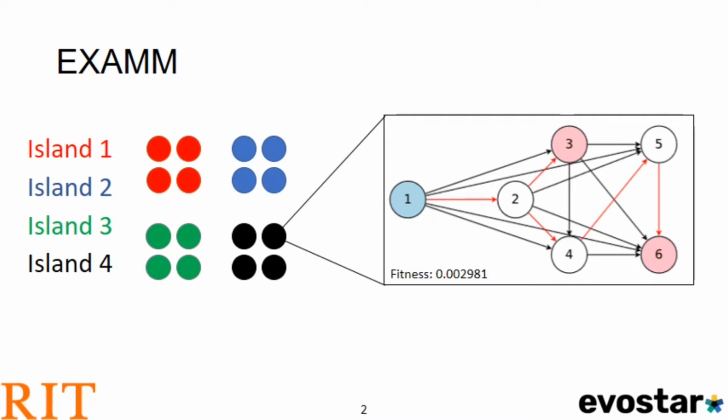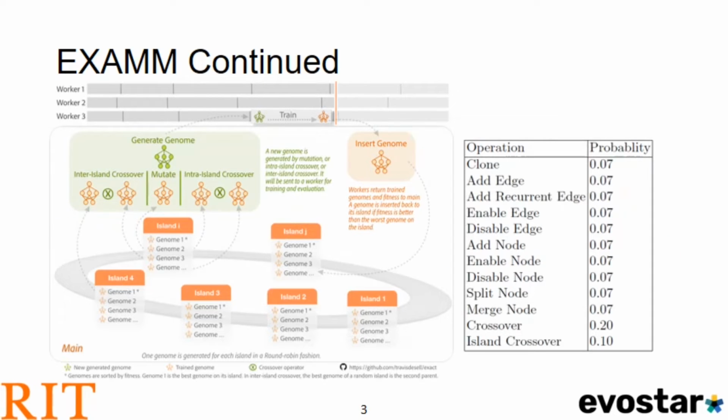All of the islands are initially populated with slight variations of the baseline genome, which is a very simple two-layer fully connected network. As the algorithm progresses, ever more complex architectures are evolved. In order to generate a new genome, the master process will first select an island in a round-robin manner, and will then select a genome at random from that island to evolve.